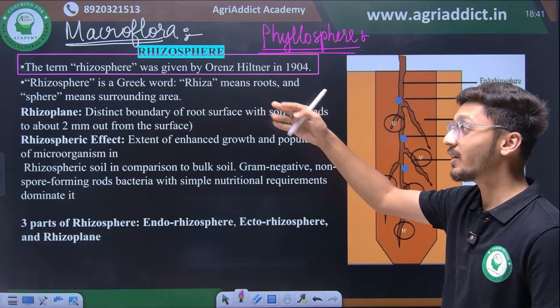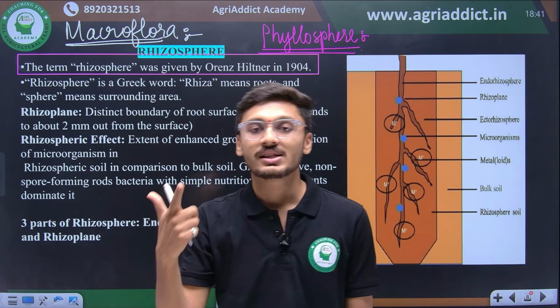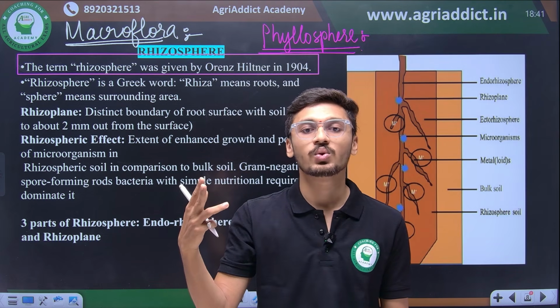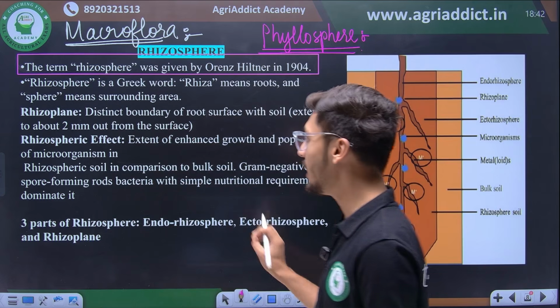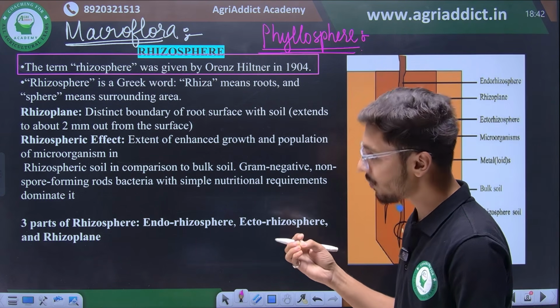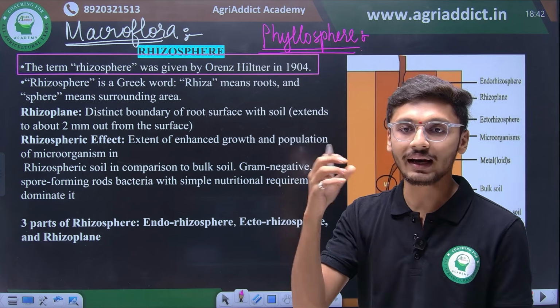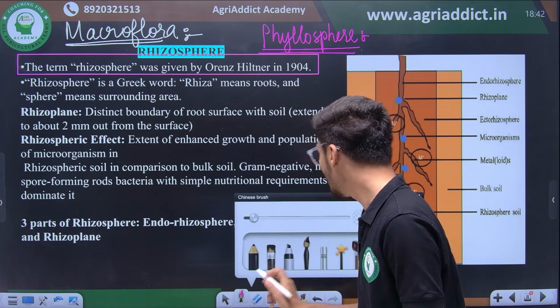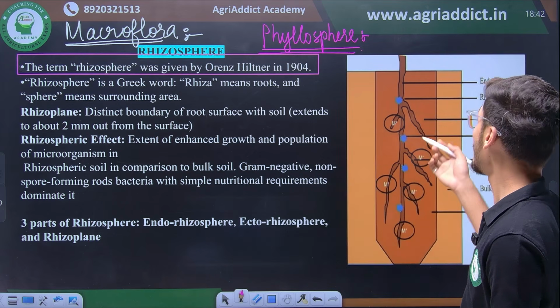Rhizosphere is further divided into three important zones. First is ectorhizosphere, second is endorhizosphere, and the third zone is rhizoplane. So let's understand simply what these three different zones are. We will understand rhizoplane last; first let's understand what the ecto and endorhizosphere are.